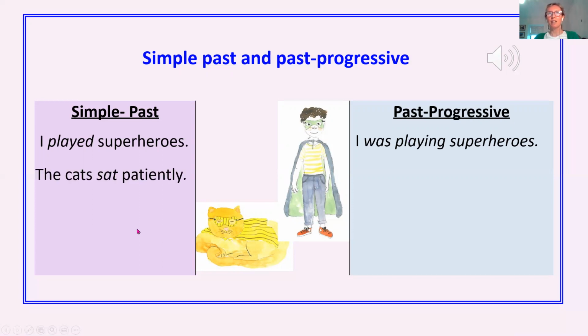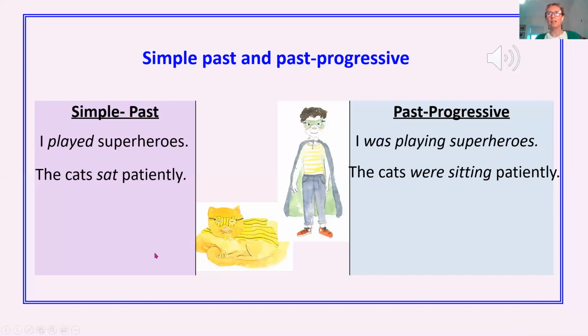Right, the next one, the cats sat patiently. So remember, it's cats, so there's a few of them. The pronoun would be they. So which word do you use with they? Do you use was or were? And then what does sat become with ing on the end? So not satting, is it? How do we write it with the ing? Let's have a think. So the cats will become were, and sat will become sitting. So the cats were sitting patiently.